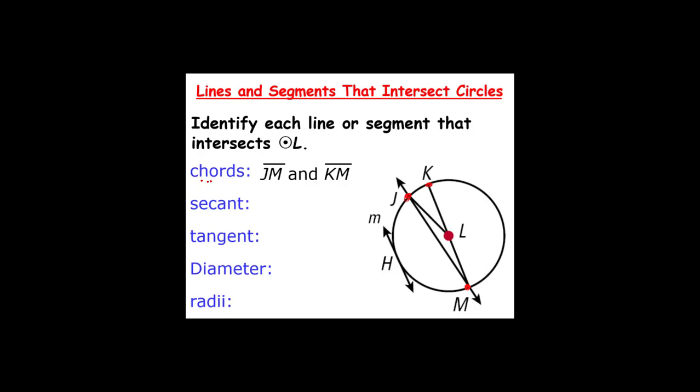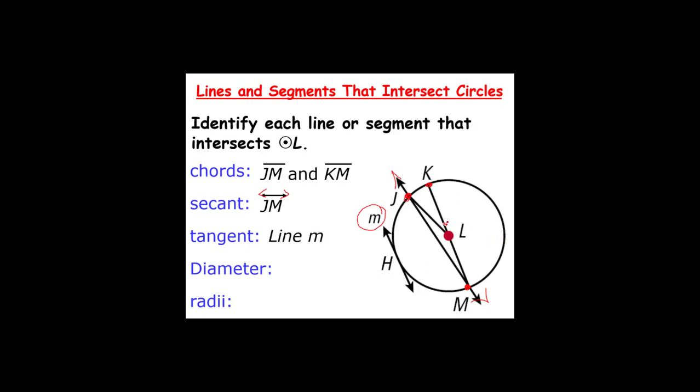A secant and chords are very similar, but the secant is a line that passes through the circle at 2 points. So in this case, JM. That's our line because we see the arrowhead. So notice that we can say chord JM by simply writing segment JM, and for secant, we say line JM by using the arrowheads at the end. For a tangent, when we name a line, we want to use 2 points on the line. If we don't have 2 points, we name it by the lowercase letter. So in this case, we'll write out line M.